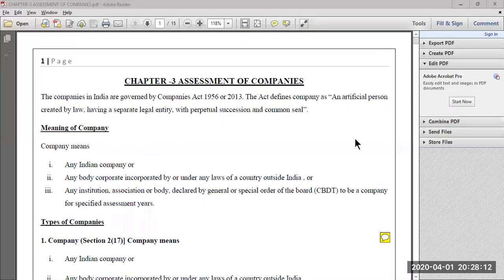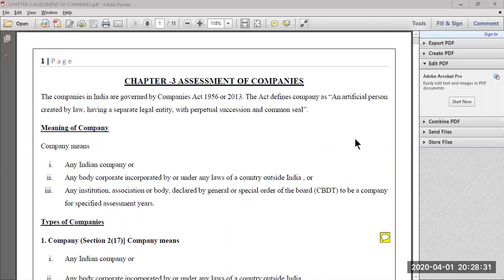Hello students, today we will be discussing the next chapter, chapter number 3, assessment of companies. Now before starting this chapter and the theoretical concepts under it, let us understand what we mean by assessment. We have already understood assessment of firms. Now once again we will understand the word assessment.